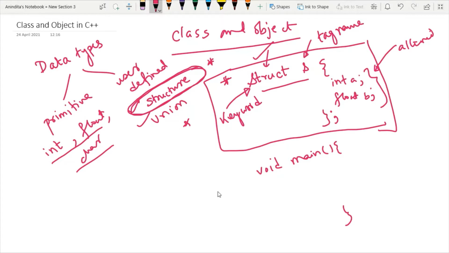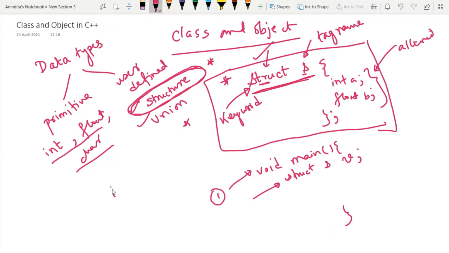The rule number one is the structure variable must be defined inside the main function. And then for defining a structure variable, you have to write the keyword struct and the tag name, that is struct s, and then you have to write the variable name, say v. Now, what is the meaning of this structure variable?